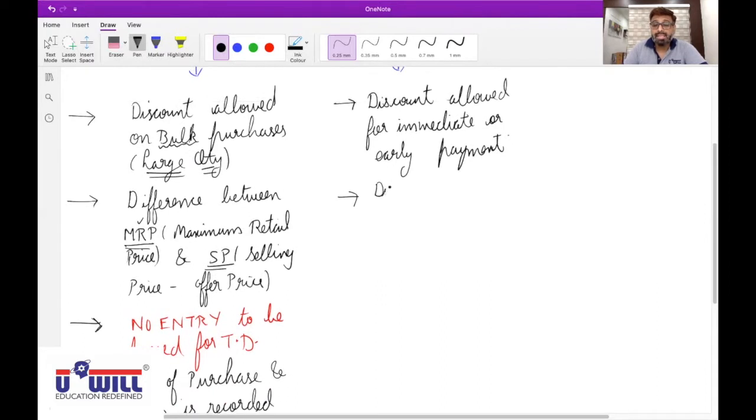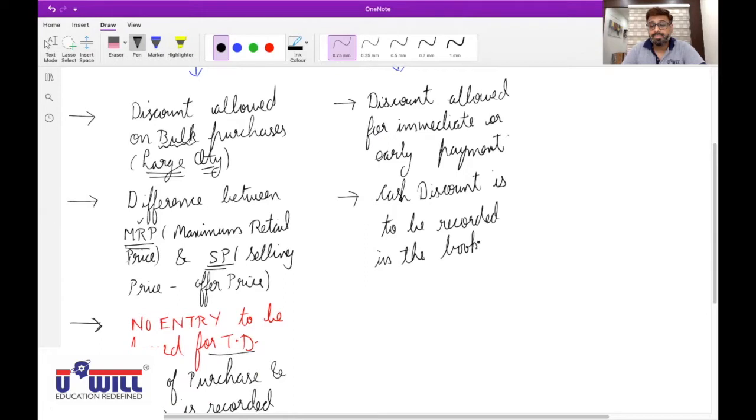You'll say discount is to be recorded. This cash discount, okay. No entry is to be passed for trade discount. Cash discount is to be recorded in the books of accounts by the rules of nominal account. What are the rules of nominal account? Debit all expenses and losses, credit all incomes and gains.